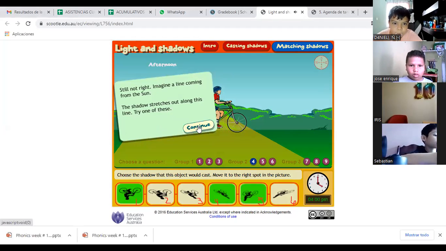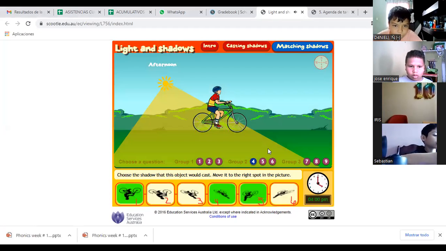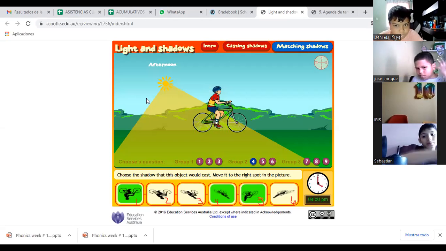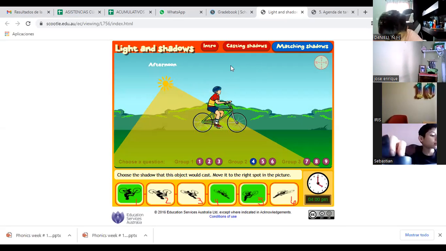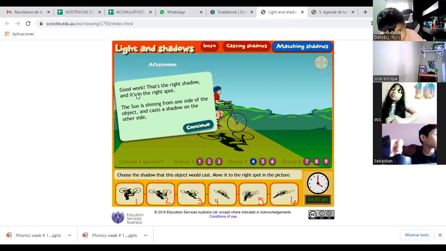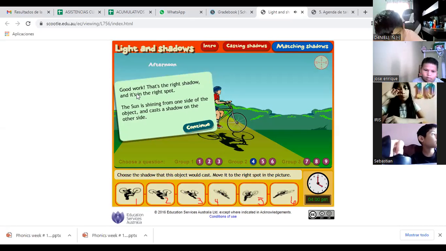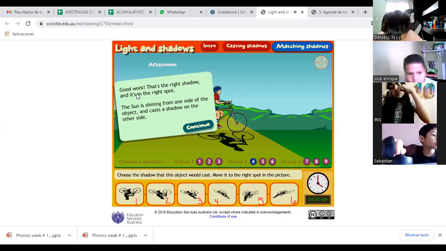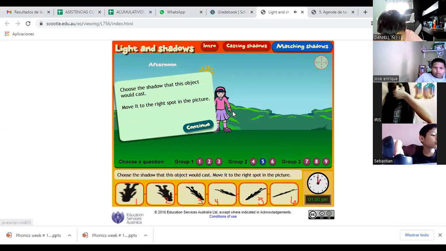Imagine a line coming from the sun. Number 4. Someone says number 1, but number 1 is definitely no, because the sun is not here, it is right above the head. So maybe the number 4. Good work. That's the right shadow, and it's in the right spot. The sun is shining.